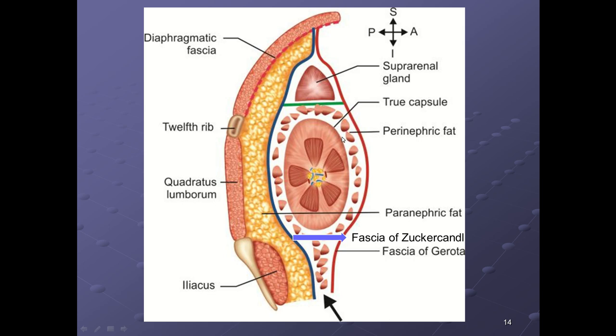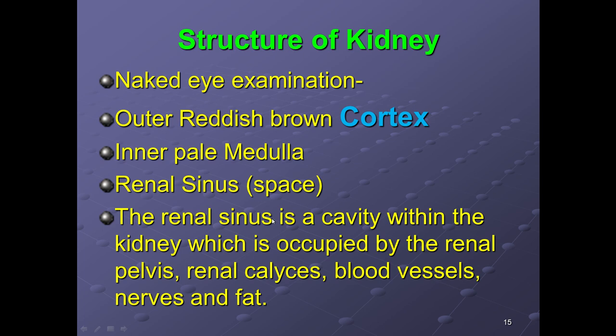After that is the perirenal fascia or perinephric fascia, which has two layers. Anteriorly, the anterior aspect, is the fascia of Gerota, and posteriorly we have the fascia of Zuckerkandl in blue color. Then is the pararenal fat, para meaning it is surrounding the kidneys. Pararenal fat or paranephric fat, one and the same thing. Clear? Yes. Let's study the structure of the kidneys now.